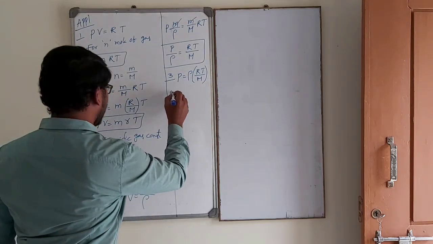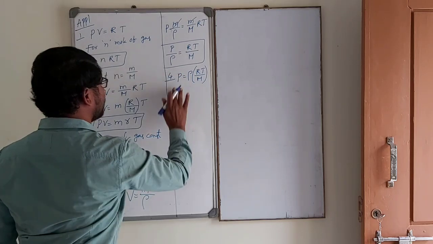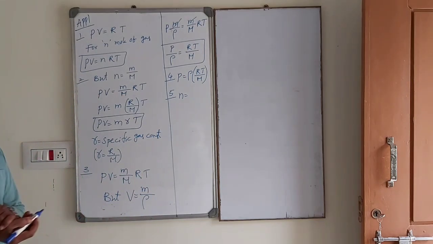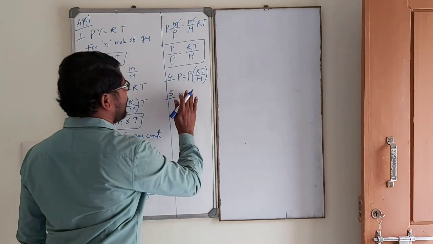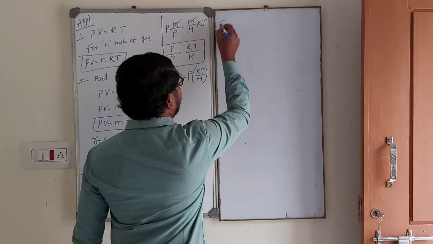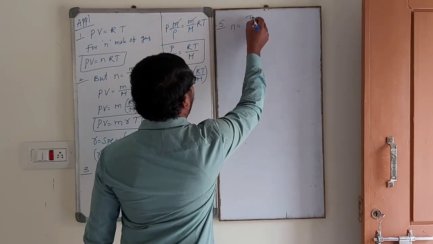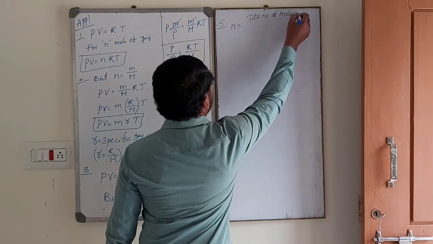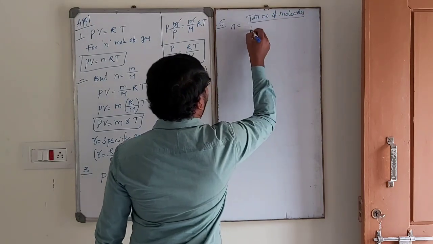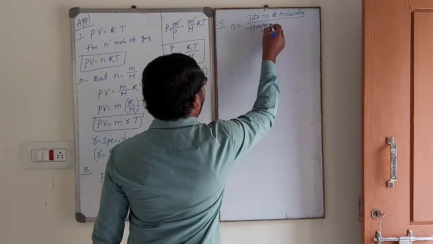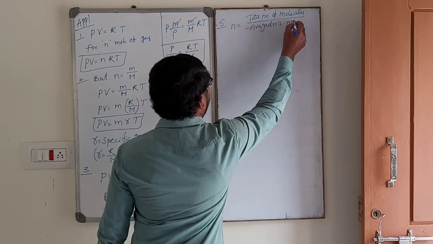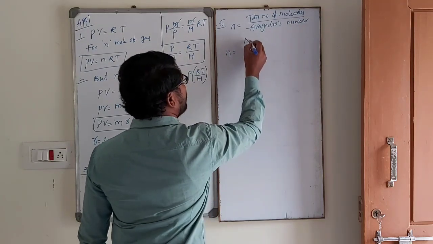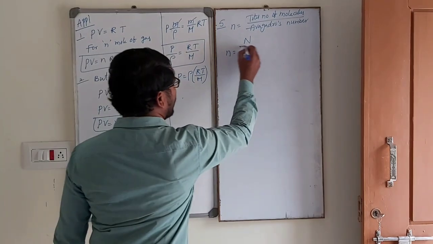Again, this is the fourth equation, this is the fifth equation. n is equal to, another definition for number of moles, total number of molecules per unit volume. Here, n is equal to total number of molecules by Avogadro's number. What is small n? Total number of molecules, capital N, by Avogadro's number Na.